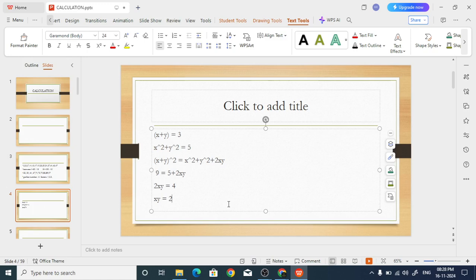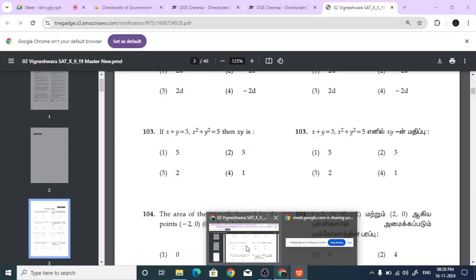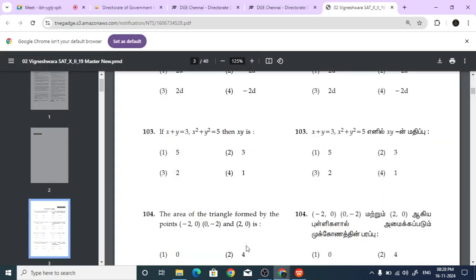So I have given step by step. x plus y equal to 3 is given, and x square plus y square equal to 5 is also given. We want to find xy. So I just wrote x plus y whole square, substituted, and from that I am getting xy equal to 2. Understood? Yes, sir. Okay, go to question number 104.